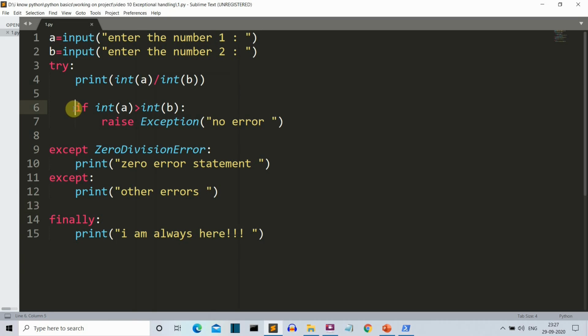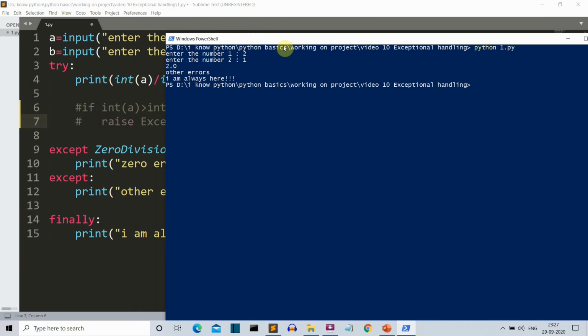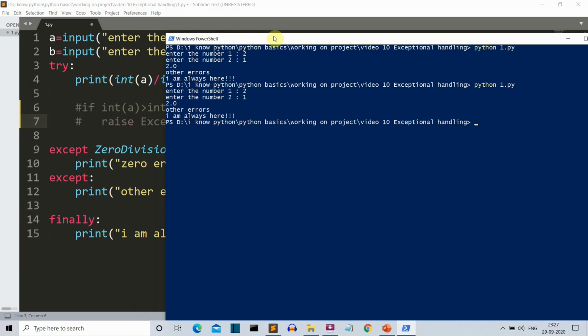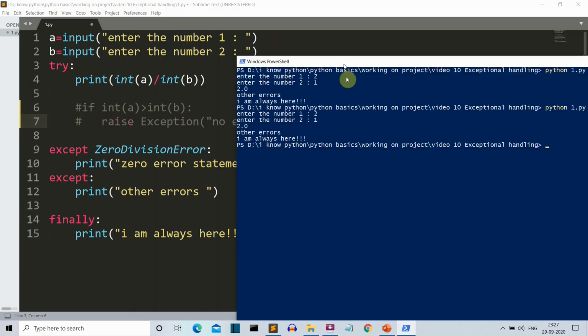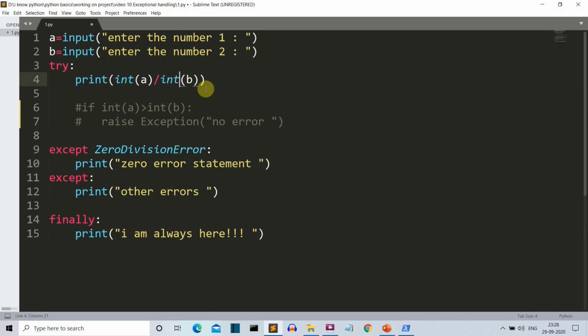So let me remove this section first. This is for the next slide. Okay, so let me remove this, and now let's run this once again. 2 and 1. Okay, other errors again. I guess this should be float. So let's try with float.